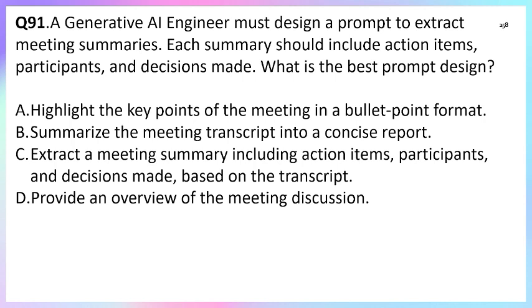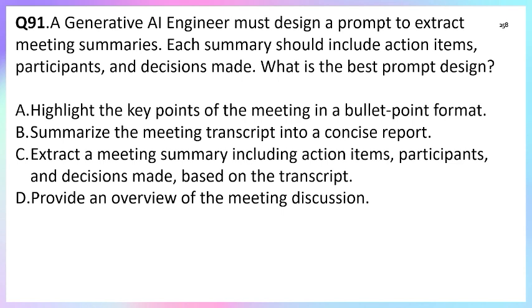Option A, highlight the key points of the meeting in bullet point format. Option B, summarize the meeting transcript into a concise report. Option C, extract meeting summary, including action items, participants, and decisions made based on the transcript. Option D, provide an overview of the meeting discussion.